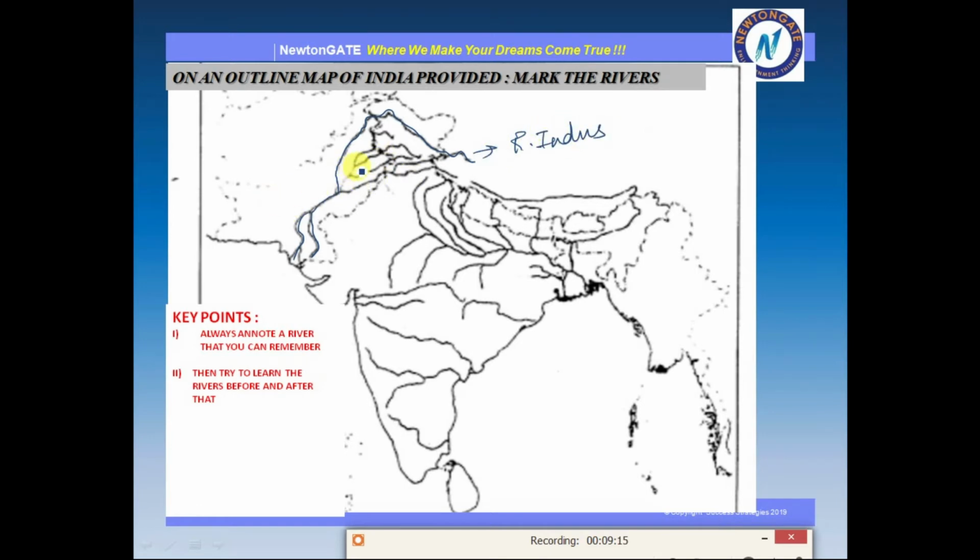Next you can note the immediate river after river Indus is the river Jhelum. Next after Jhelum we have Chenab. This is Chenab. After Chenab is Ravi. So after Chenab we have Ravi, means originating from here.